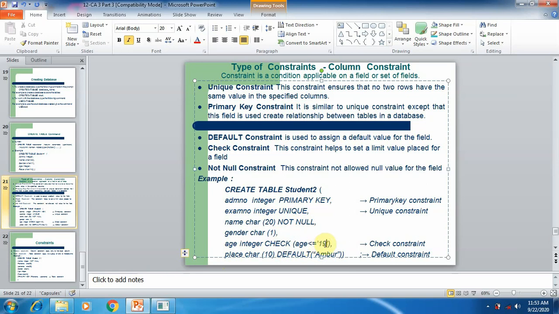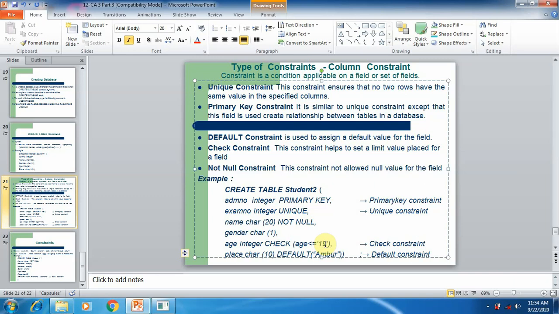So each and every time whenever the user tries to enter data into the age column, the values are checked. If the value is less than or equal to 19, then it is allowed to store the data in the table. If the value exceeds 19, then the value is not allowed to be stored. In fact, the particular row itself is not allowed to be stored in this table. So this is the constraint which is used with some condition.